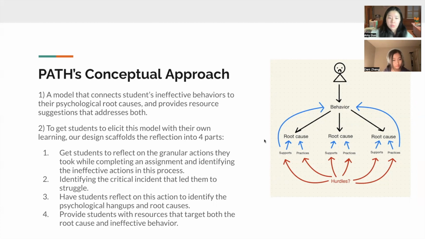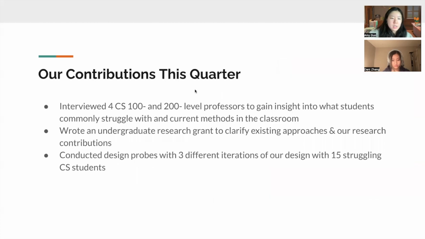First, we get students to reflect on the granular actions they took while completing an assignment, and then identify the ineffective actions in this process. From these ineffective actions, they identify the critical incident that led them to struggle with the rest of the assignment. After identifying this critical incident, they reflect on the action and identify the psychological hangups and root causes that led to this. And then from there, we provide them with resources that target both the root cause and the ineffective behavior. And so that leads us to our contributions for this quarter.